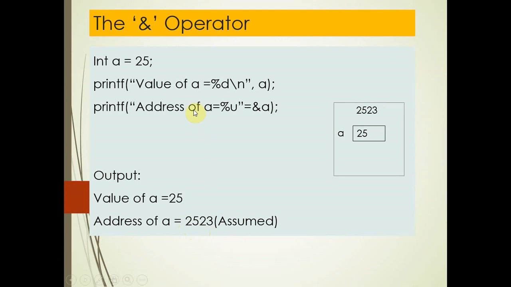When you write a program and execute it, you will see the address generated by the compiler. So if you want to print the address of any variable, you use the ampersand operator. This operator is also known as the address operator. You already used it with the scanf function.